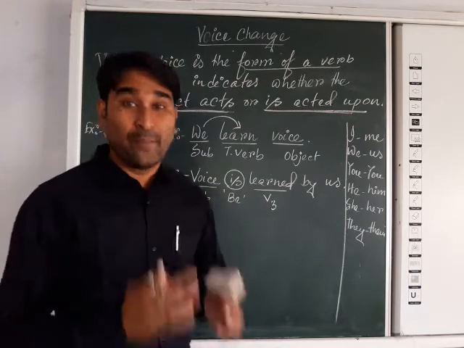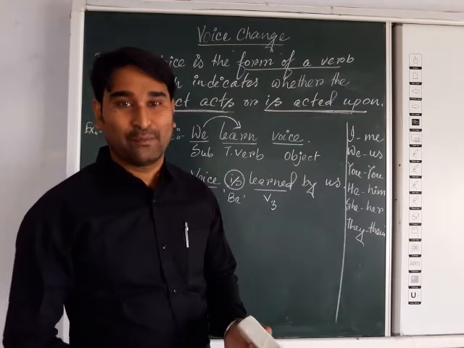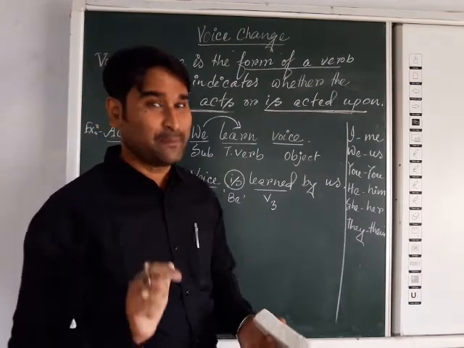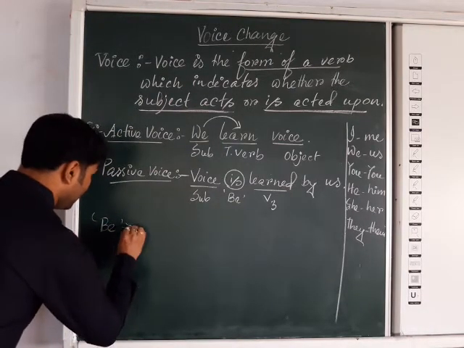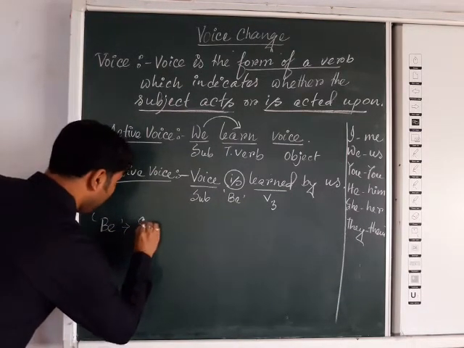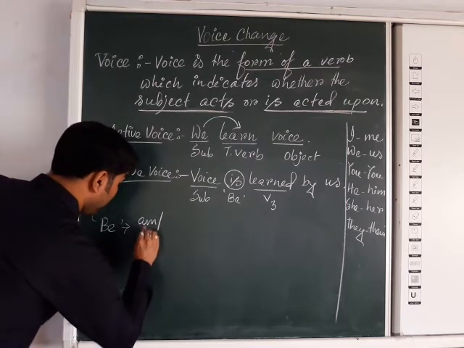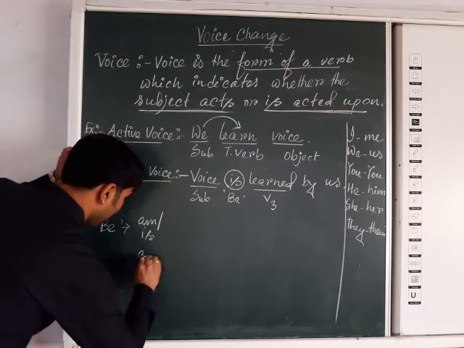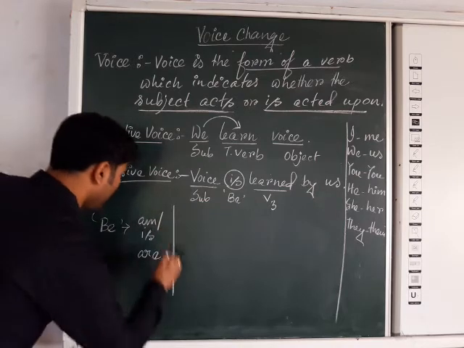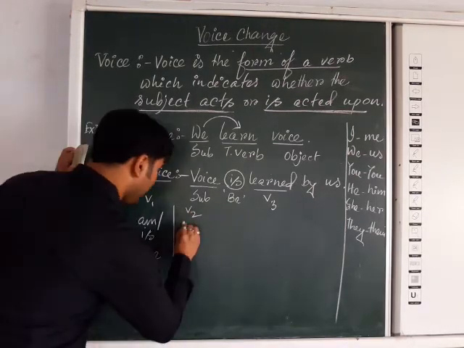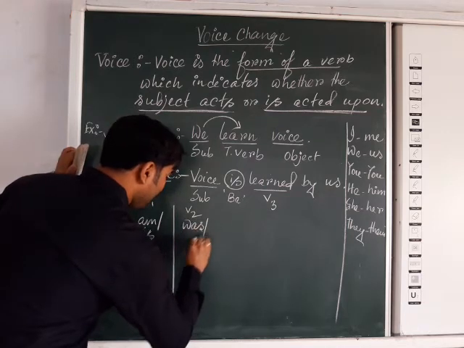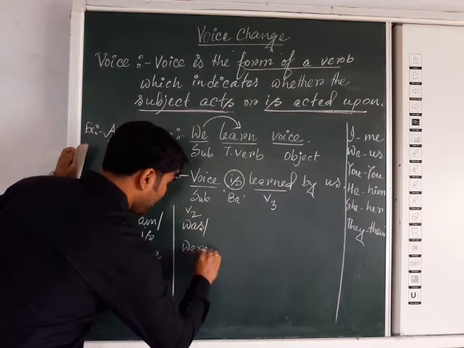So we must know all the forms of the be verb. Let's discuss that first. The present form of the be verb will be am, is and are. We know that is V1. Now if we go for V2, it will be was and were.